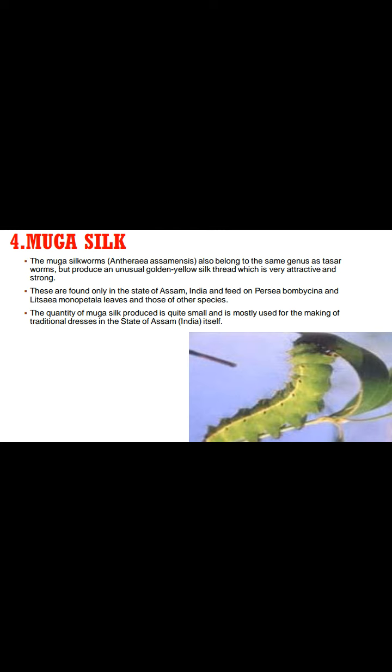The ideal temperature for Muga silkworm growth is 24 to 30 degrees Celsius, and humidity is 75 to 85%. The wing and body of a male moth are copper brown in color. The male is smaller than the female. Then the life cycle of Bombyx mori we will see in the next lecture.